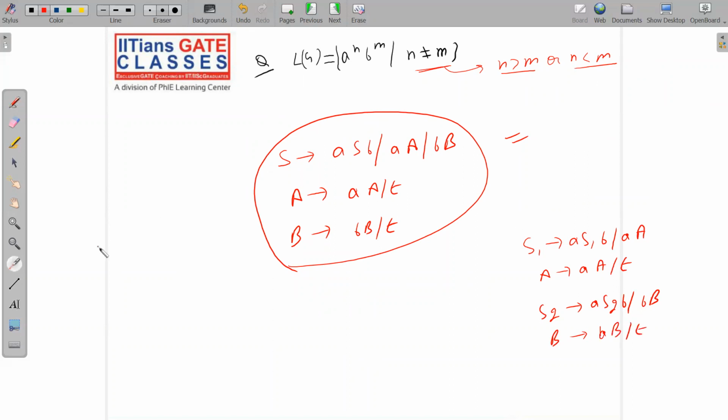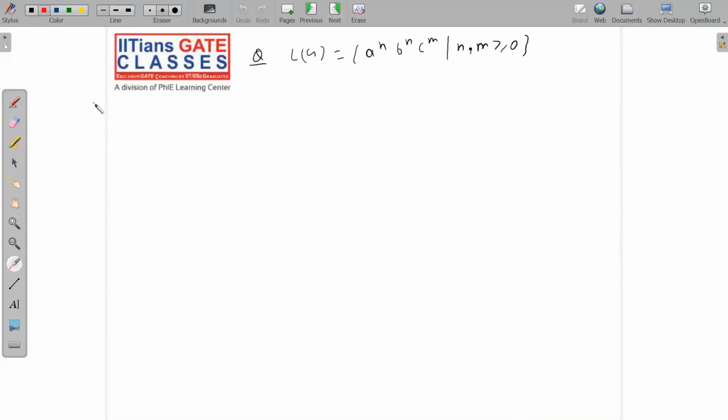So what is this grammar generating? A's are more than B's, that means N is greater than M. And this one is generating B's more than A's, that means N is less than M. Now S1 generates this, S2 generates that. So write S implies S1 or S2. That's it. So we get the grammar for N not equal to M. I hope you have got the point. For union, or, you will apply this extra production rule, which will do things for you. Okay, now let's move to the next question.